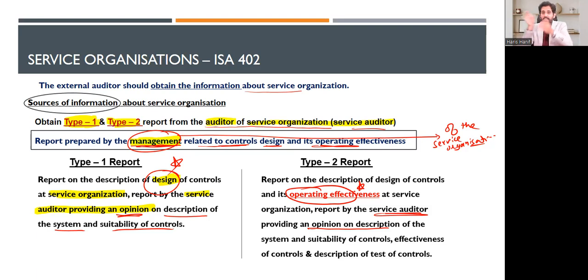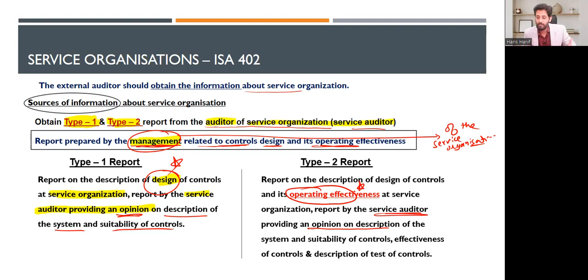That service organization will be preparing their report, and you can ask for the opinion from their auditor, called the service auditor, about the controls. The control design, type 1 report, and the control operations, type 2 report. That's very simple. So it will give you the confidence, right?